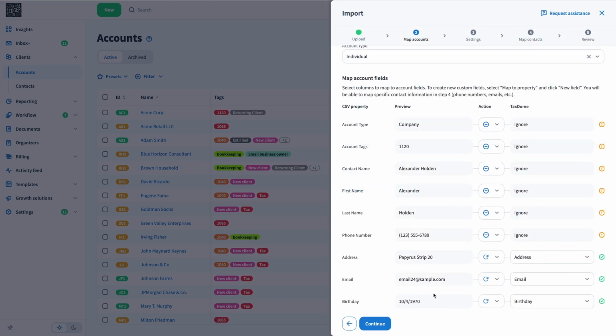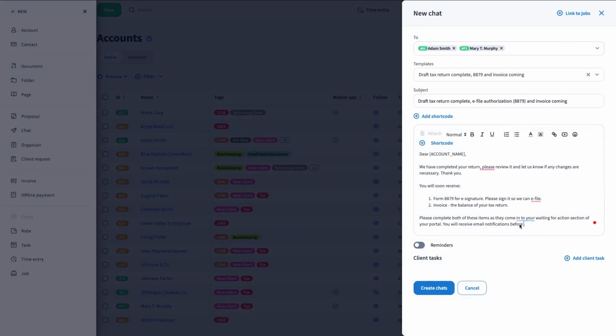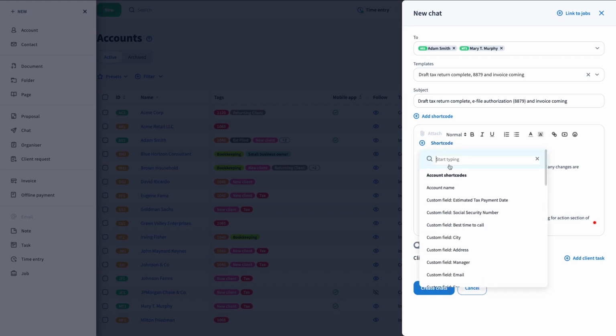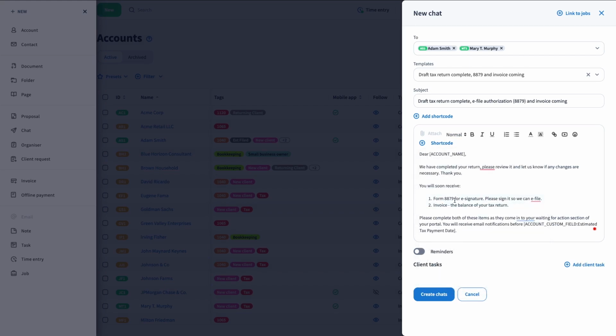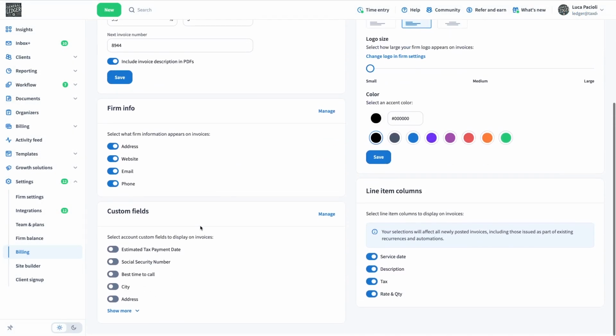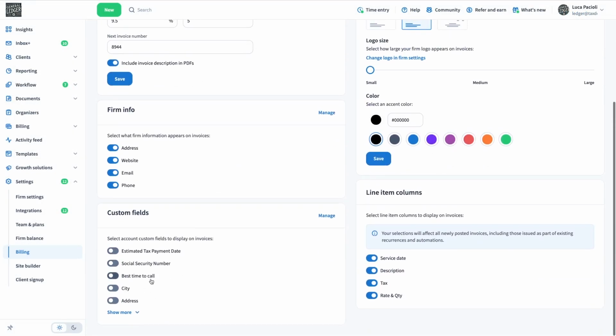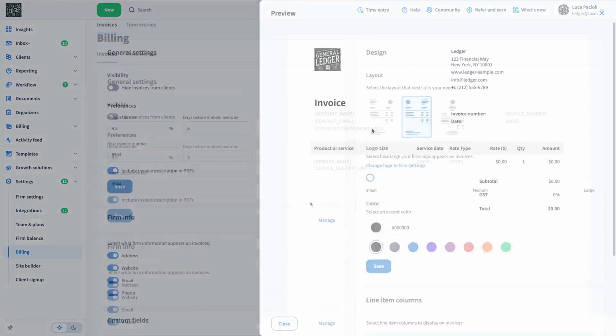They also take your communication to the next level by personalizing bulk emails, messages, and invoices with client-specific information automatically. Need to customize invoices? Simply add account-specific details to PDFs your clients download for a clear, professional touch.